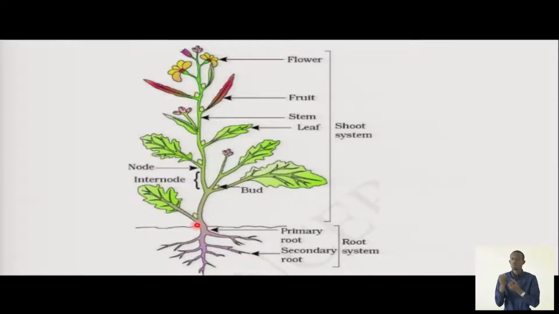Students, this is a plant, of course, which we have to protect. It has different parts. Like you see, it has roots. It has root system. It has shoot system. And shoot system is made up of the stem. This is the stem. It is made up of leaves. It is made up of fruits. And it has flowers. These are the organs of the plant.